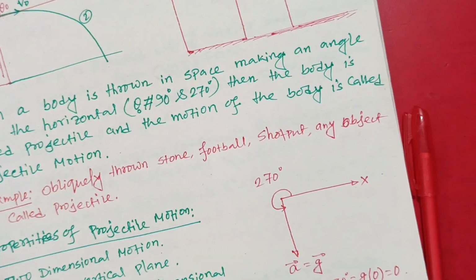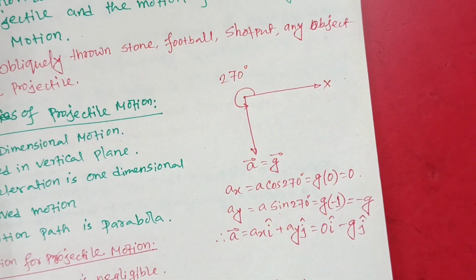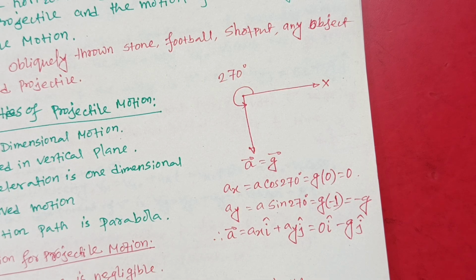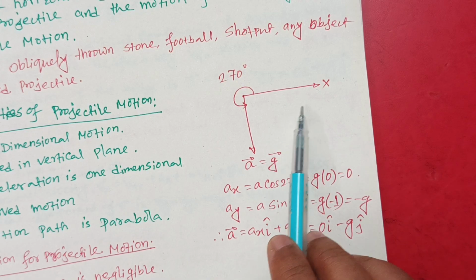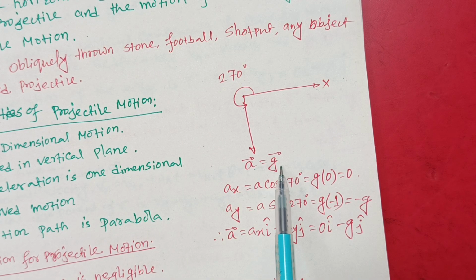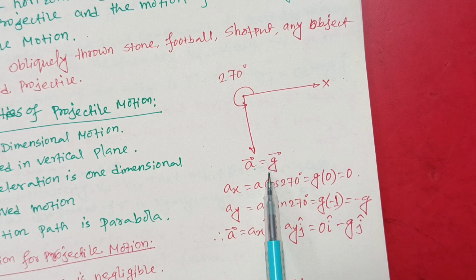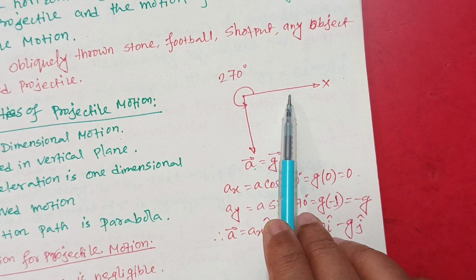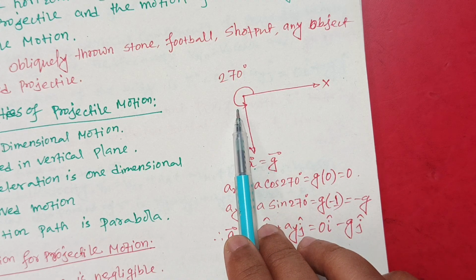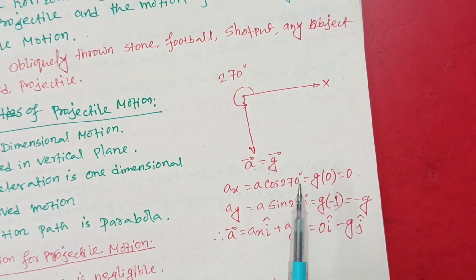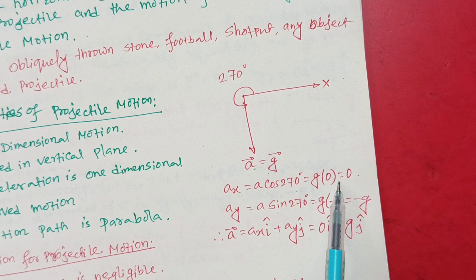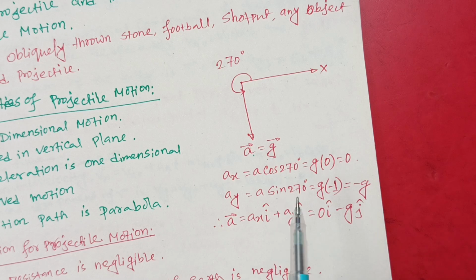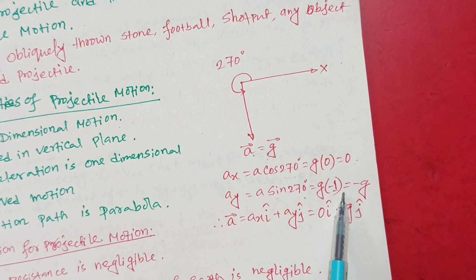Number 3, acceleration is one-dimensional. You know, acceleration due to gravity. When a body is thrown in space, the only effective acceleration is acceleration due to gravity. Here acceleration due to gravity equals g vector, which acts along the downward direction, and the angle created with the positive x-axis is 270 degrees. You can resolve this acceleration into two components. One is the horizontal component, ax equals a cos 270 degrees, and cos 270 degrees means 0, so ax equals 0, and ay equals a sin 270 degrees, that is g times minus 1, that is minus g.